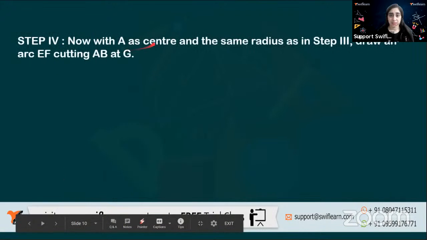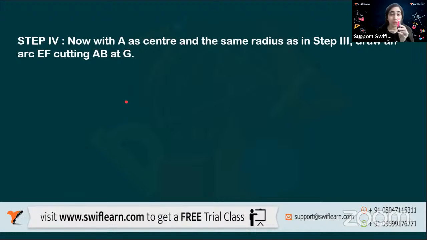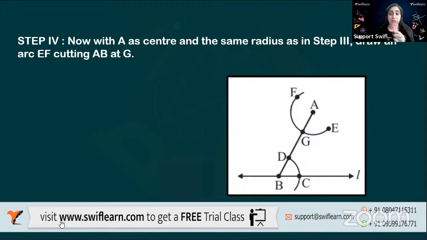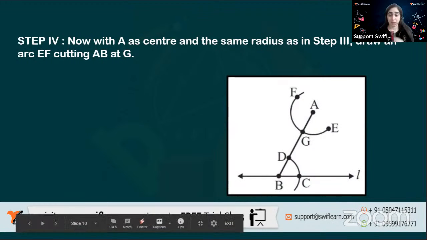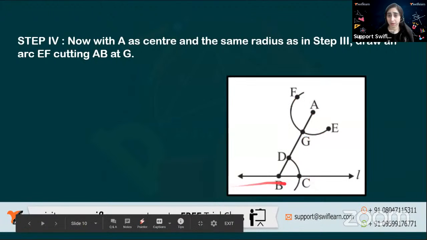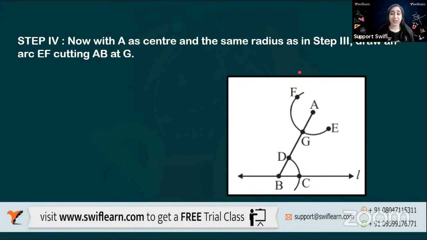Now, A is the center and at the same radius. Remember, I already told you not to move the compass, so I'm holding it like this. With the same radius, I'll put A as a center and draw an arc facing towards the line L, because I want to make a parallel line towards this, right? I don't want it the other way. So I'll make it towards the line L and draw this arc, making A the center point, the pointed point, and drawing this arc.